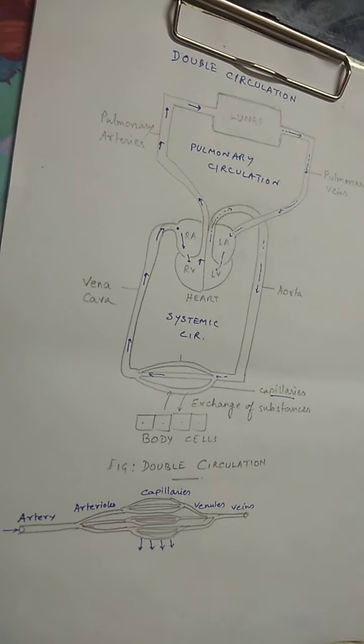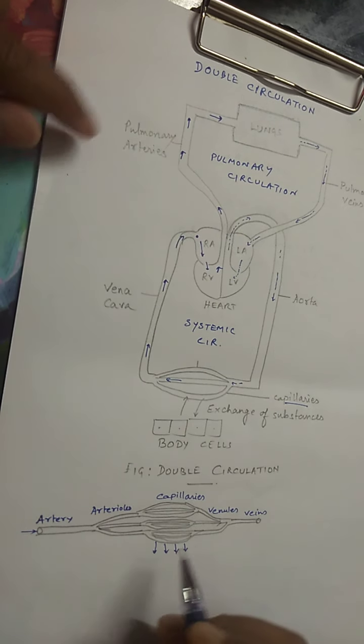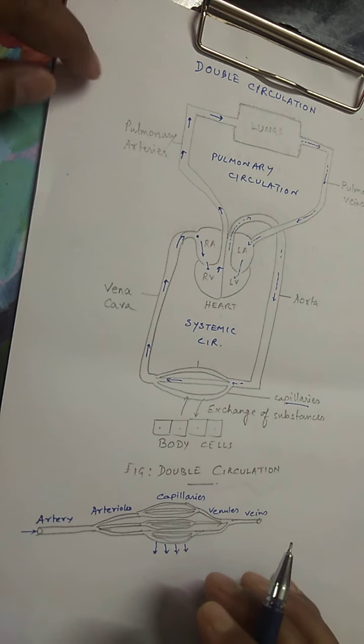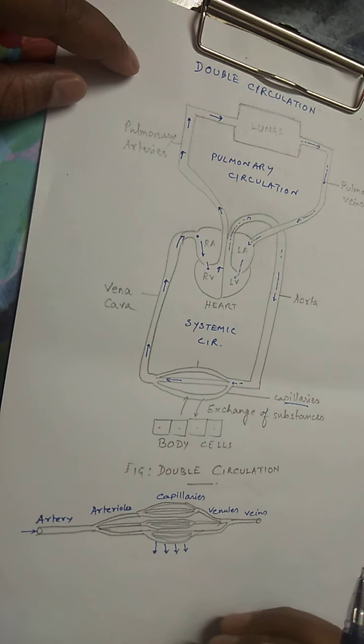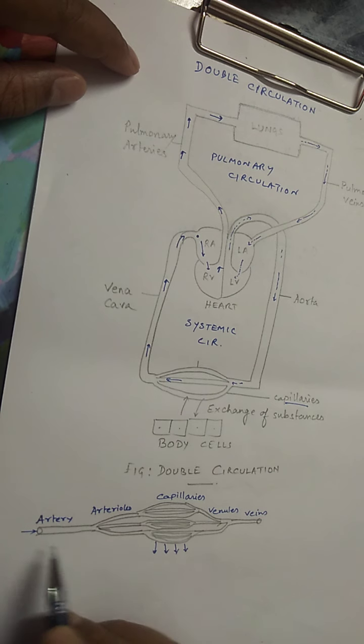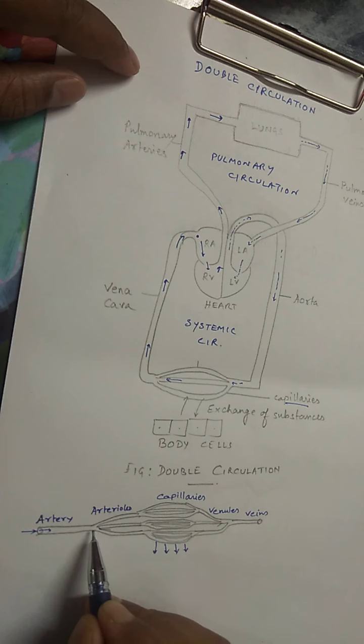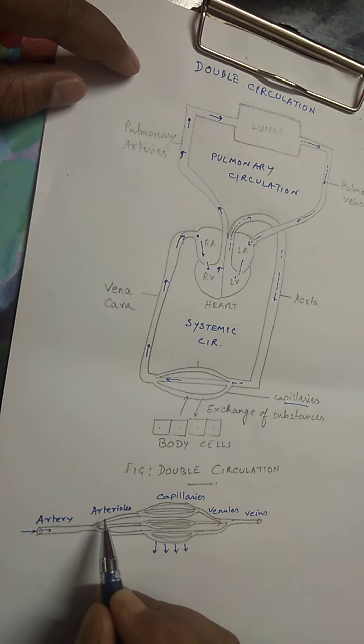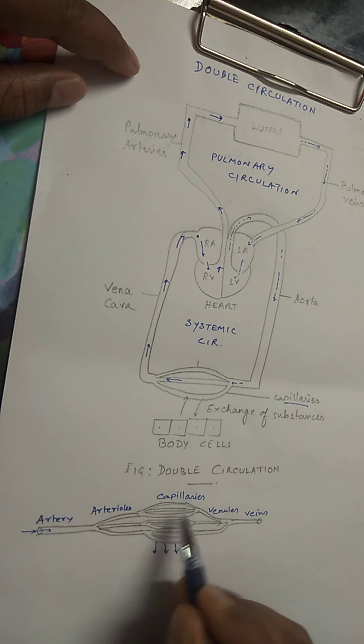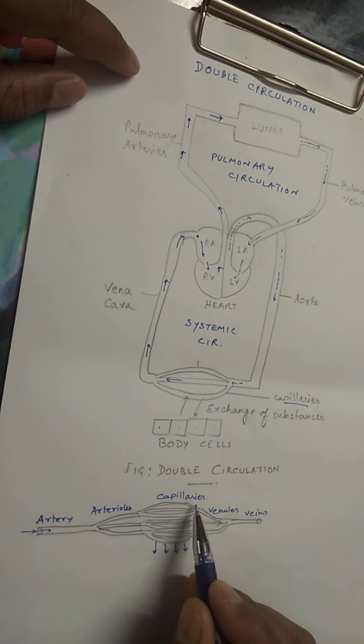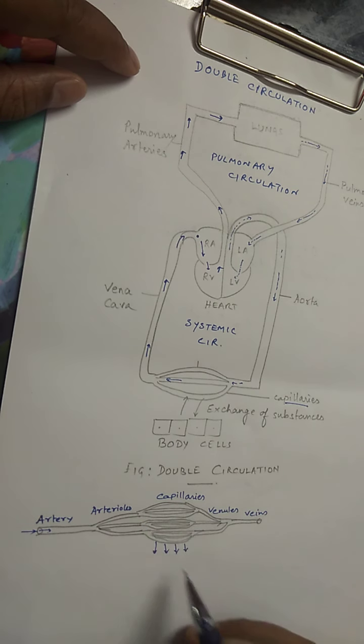In the next diagram, I would like to explain to you the sequence of blood flow, that is, in what sequence the blood vessels appear. Now if you see, the blood comes in through the arteries. The arteries will break into finer branches which are called arterioles. Arterioles will further branch and they will form capillaries. At the level of capillaries, exchange of substances takes place. From this diagram I'll explain to you how lymph is formed and the functions of lymph.